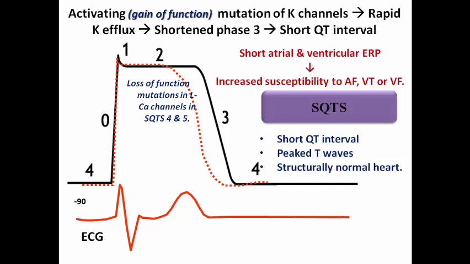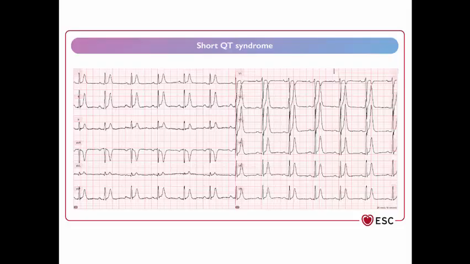So despite mentioning in long QT syndrome that the prolonged QT interval and prolonged transmural dispersion of repolarization result in early afterdepolarization, here the extreme shortening of the refractory period increases the susceptibility to tachyarrhythmias. As we see in this ECG example, the patient had a short QT interval beside a peaked T wave, and if we have an echo for this patient, we can find a structurally normal heart, as we find in most of the channelopathies. So how do we diagnose short QT syndrome?